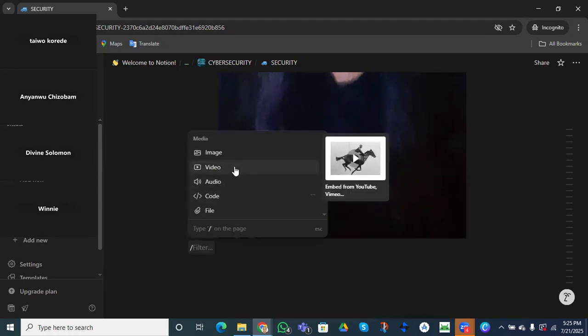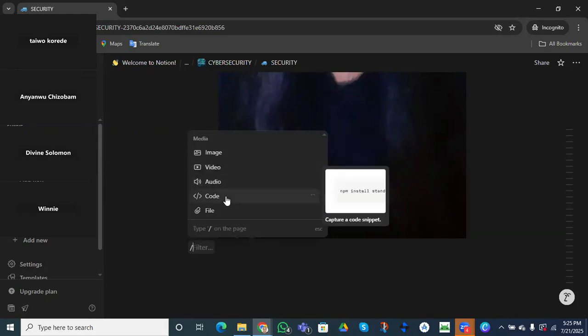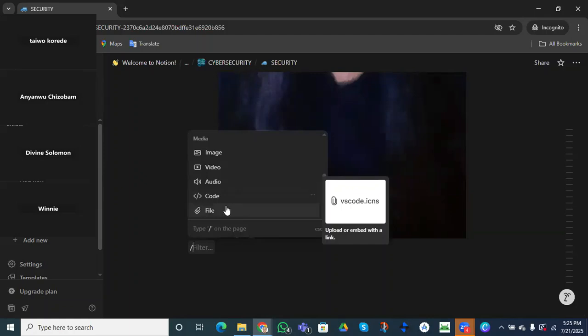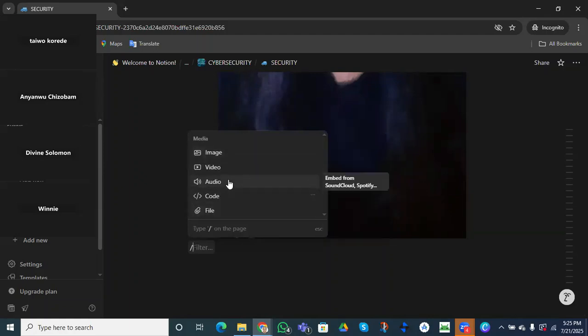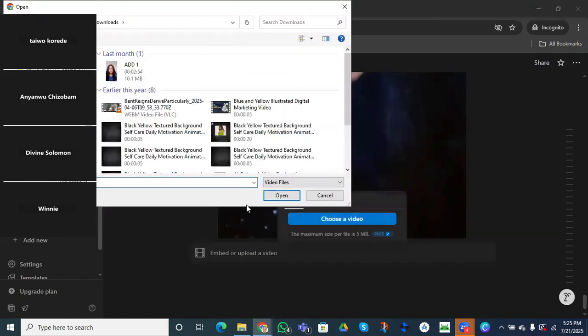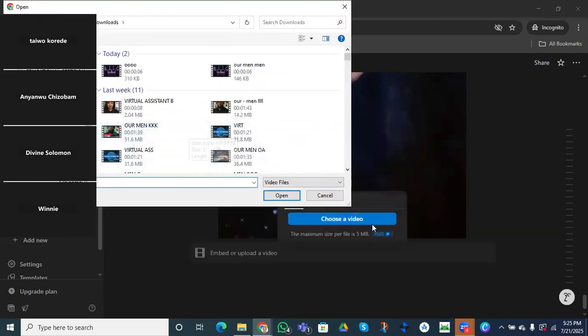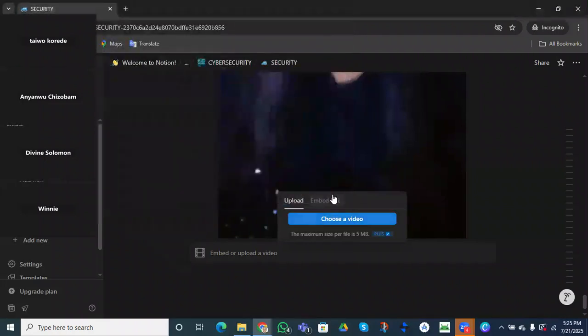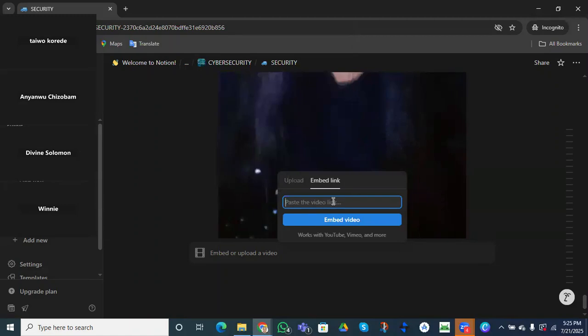If you want to bring in any video for your supervisor, or you want to bring in an audio, or you want to embed a code, or you want to bring in a file, this is all possible when you are using your Notion. I think there is an option for us to embed a link. For example, we want to embed our company link. We can do that by embedding the link of a video. We can copy a video, or we can do something like that.